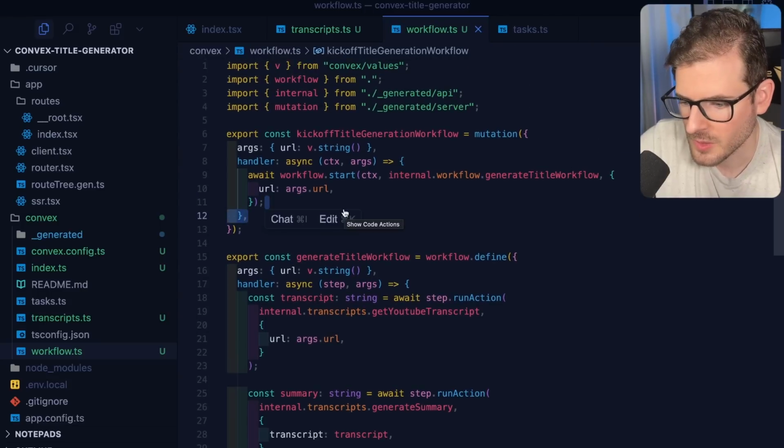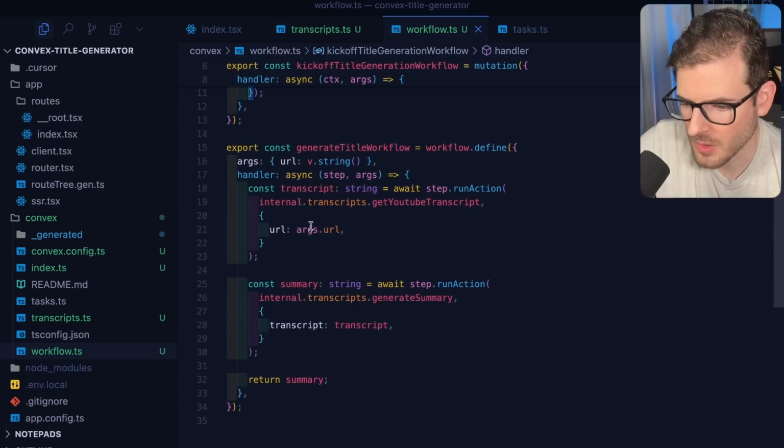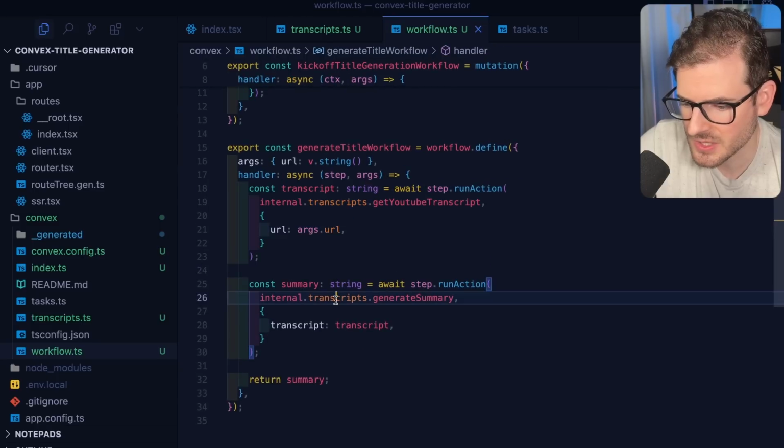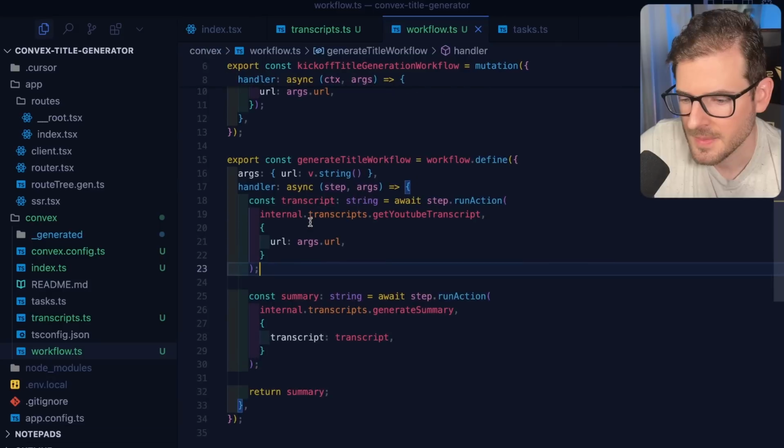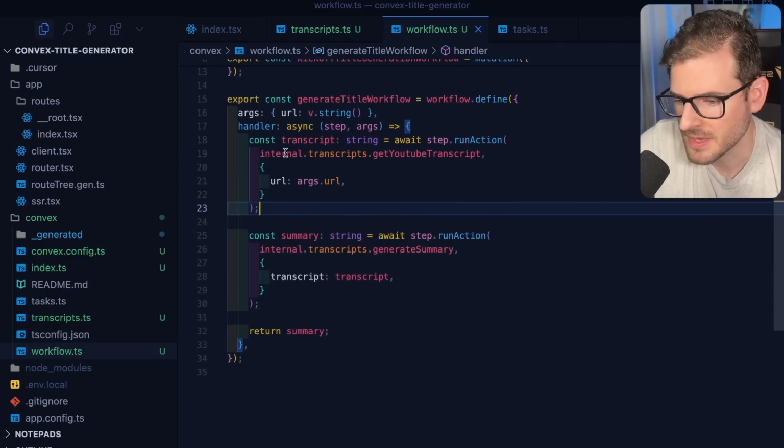We added the workflows component, and then we created a workflow that's going to attach these two actions together and pipe the output from one into the input of the next. Now you might be looking at this and be like, okay, what's the purpose of this, right? This is just like a normal function we could call in code, right?